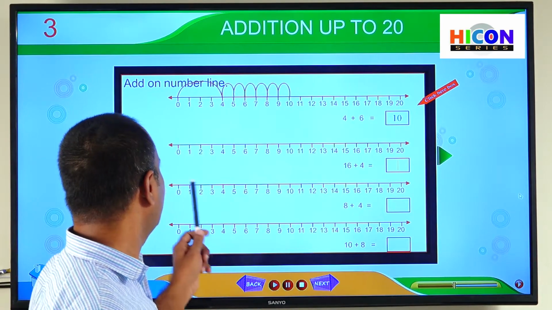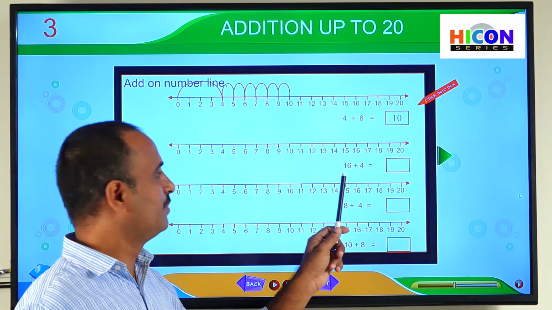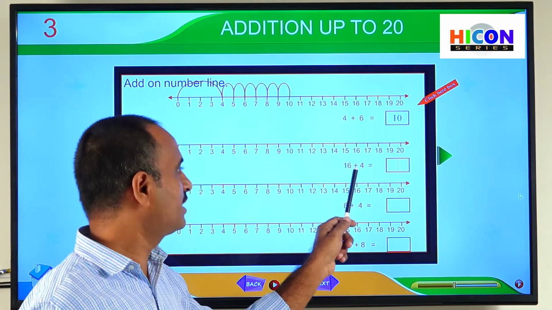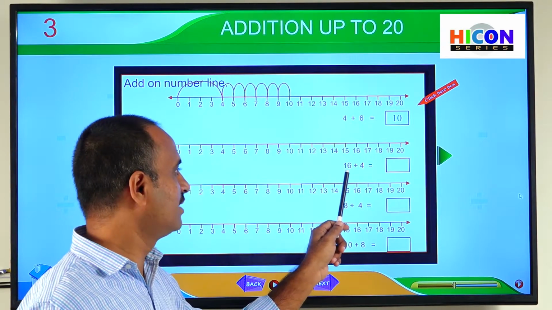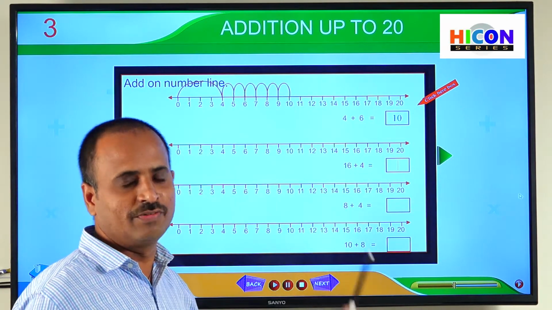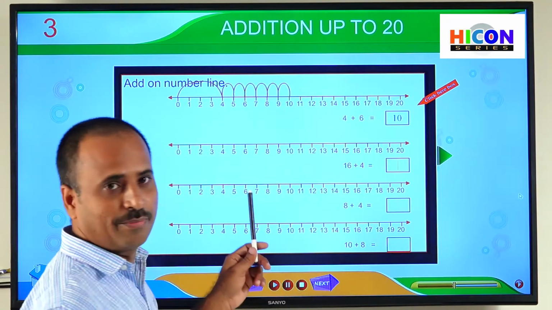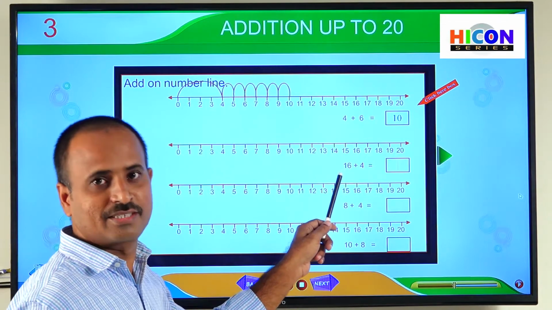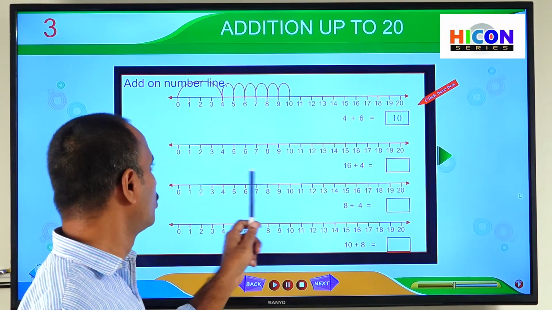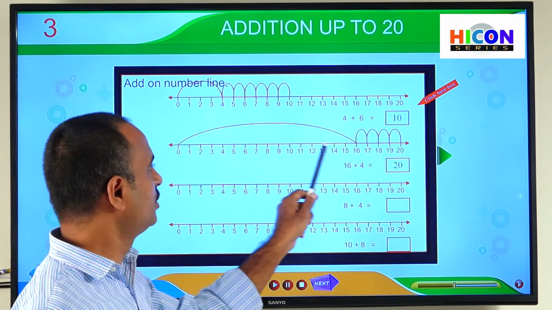So let us see the second problem here. The second problem is 16 plus 4. If we add 16 and 4, what will we get as the answer? Let us see on the number line. The first number is 16. That means we have to move to 16 starting from 0.